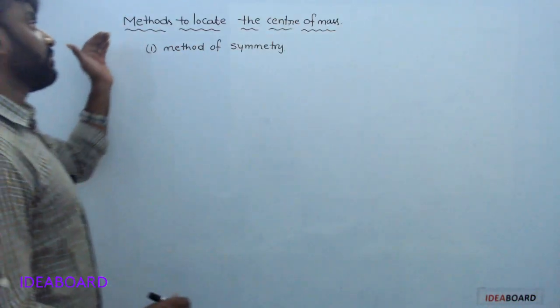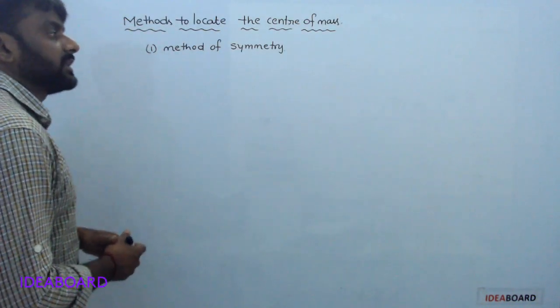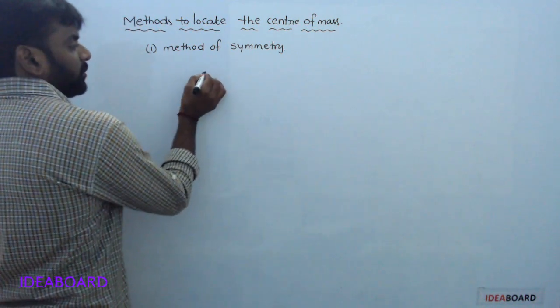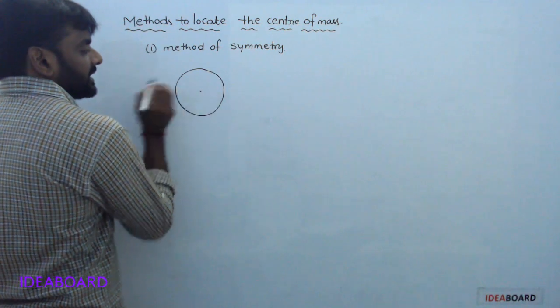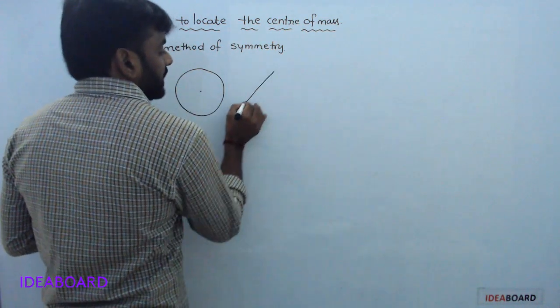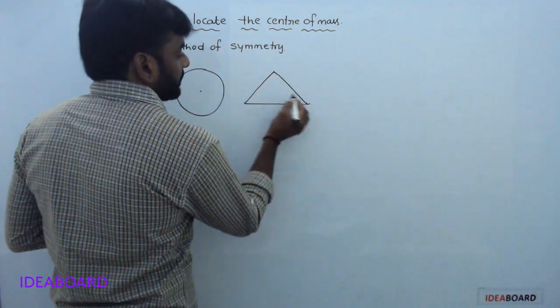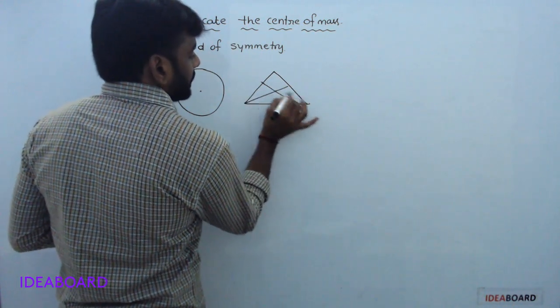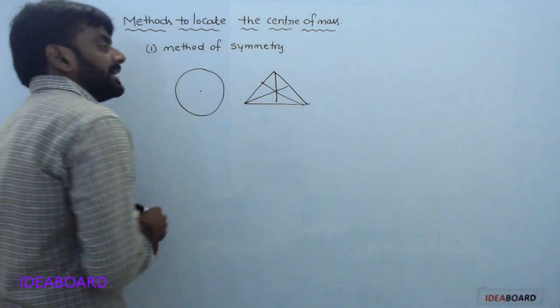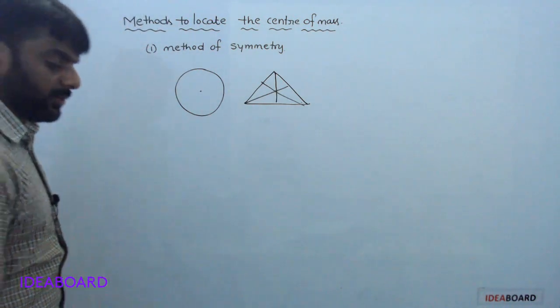So next one, methods to locate the center of mass. For regular bodies, for example a disk, the center of mass is exactly at its center. For a triangle, the center of mass is at its centroid. These are symmetrical bodies.